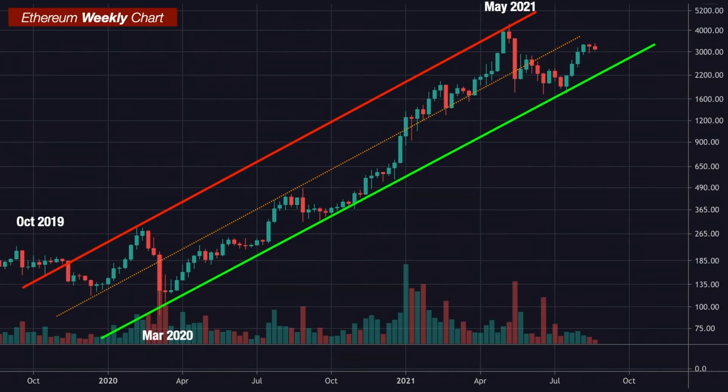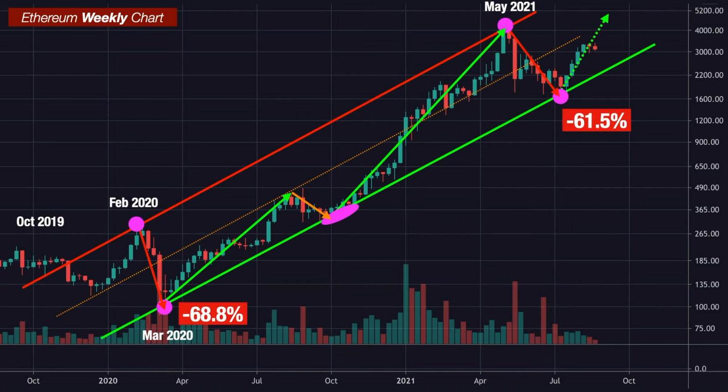If we zoom in on this current bull run closer and look at the weekly chart, it's even more clear, showing us how powerful this trend channel is at navigating Ethereum's price actions on a mid-term time frame. For example, over the past 15 months, Ethereum has touched this trend channel upper resistance twice. One was in February 2020, and the other one was in May 2021. Both of them were followed by a more than 60% major correction, and all the way dragged Ethereum down to test this trend channel's lower support level.